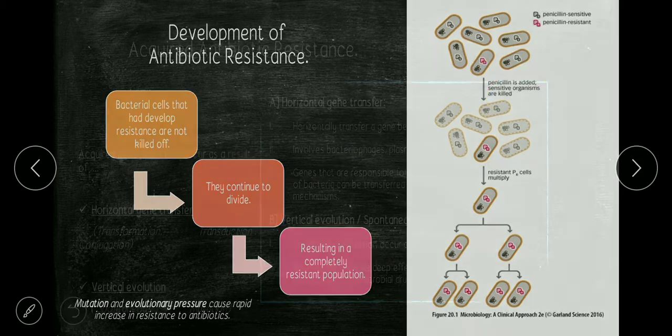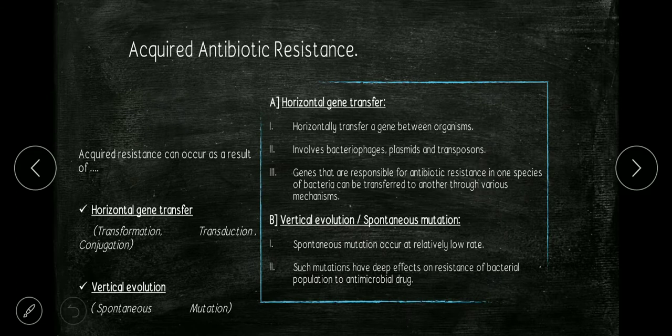Okay, next, acquired antibiotic resistance. Acquired antibiotic resistance can occur as a result of horizontal gene transfer and vertical evolution, which is also called spontaneous mutation. Firstly, we'll see horizontal gene transfer. It is the horizontal transfer of genes between organisms.